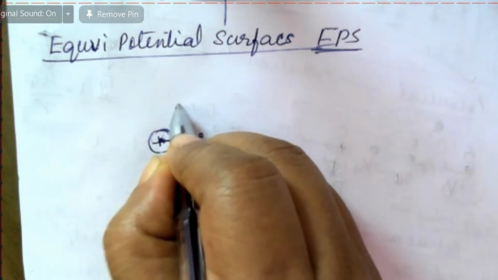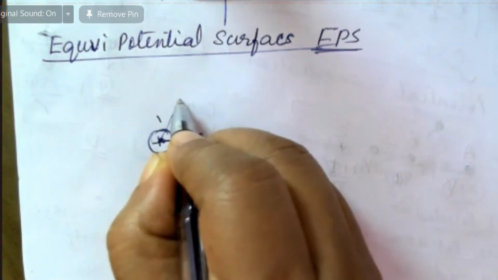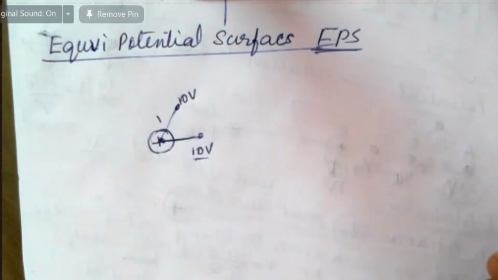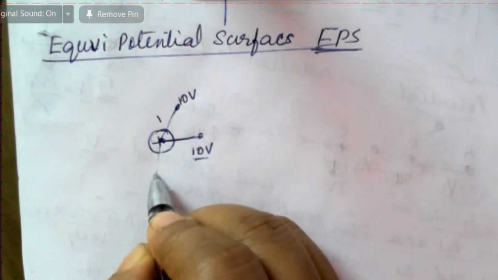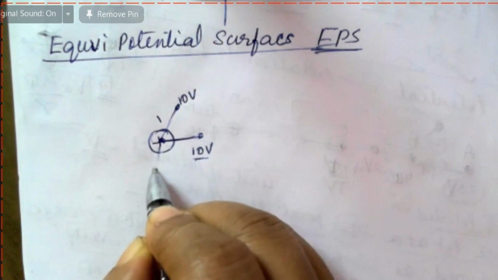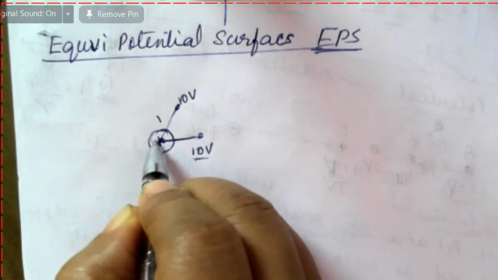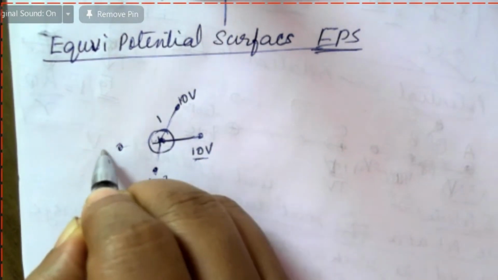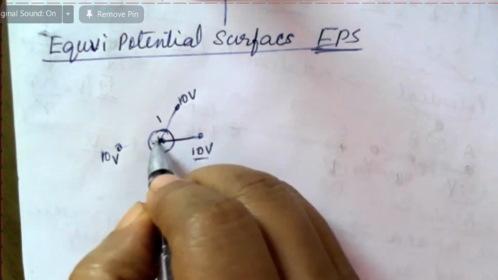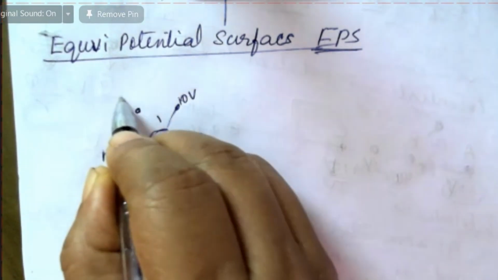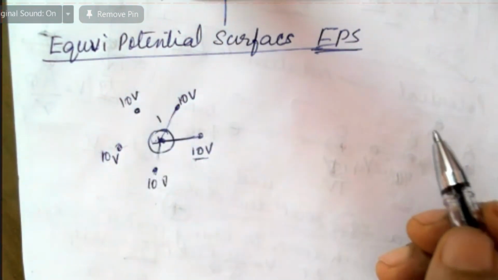Again, 1 meter from here, same 1 meter, it will be 10 volt. So 1 meter from any side, it will be 10 volt.